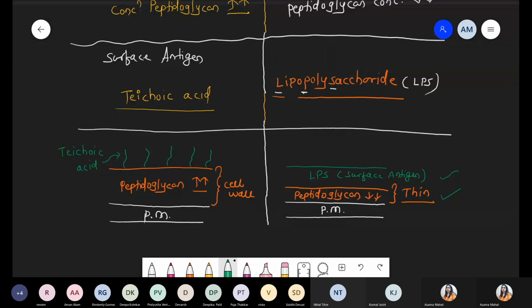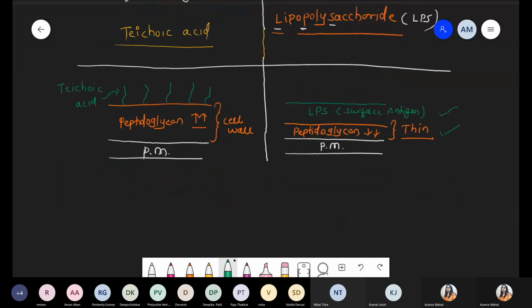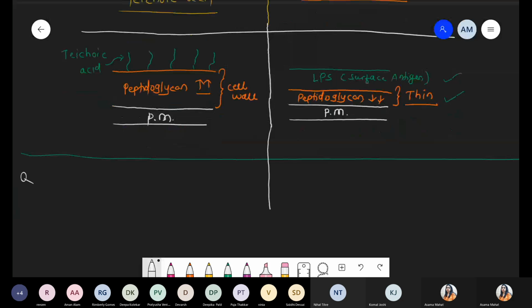Okay, now we are talking about the next part: mode of action. यह point important है, question के लिए. We are talking about one enzyme, that is lysozyme. First of all, we talk about what the mode of action is, पहले वो बात करते हैं. Then we discuss the activity.